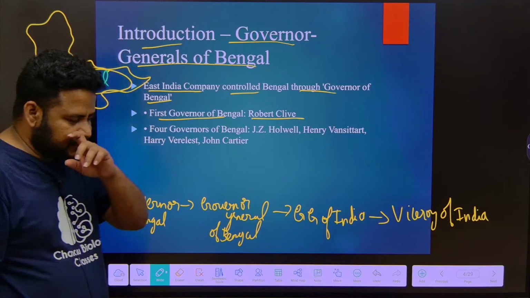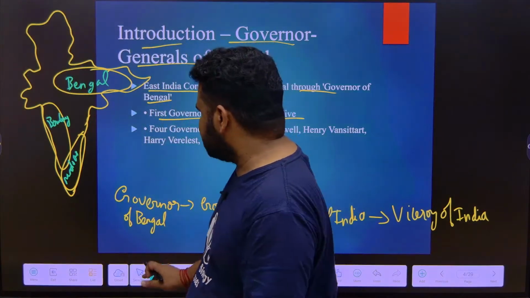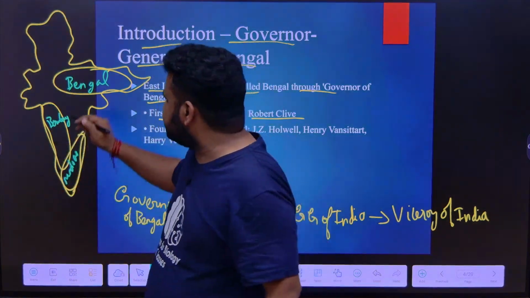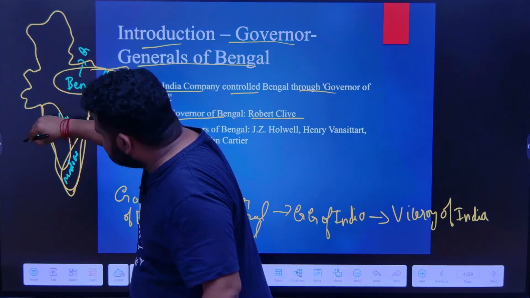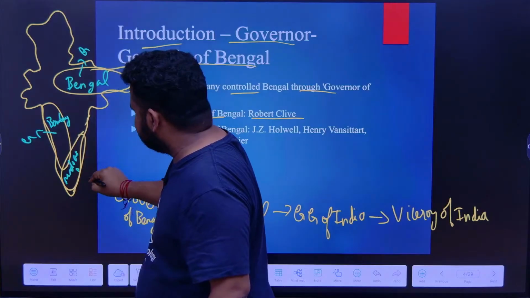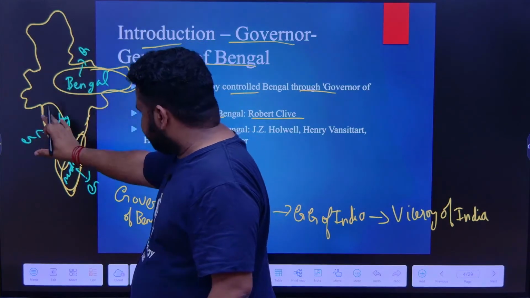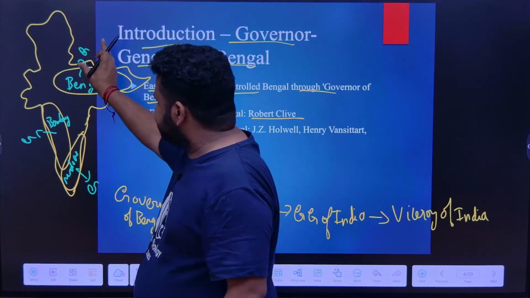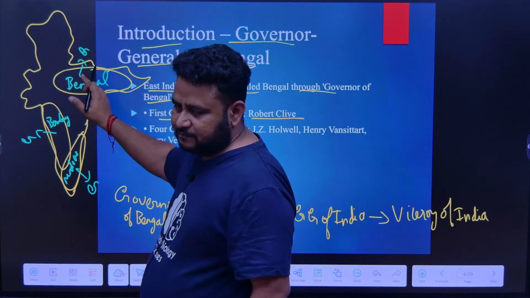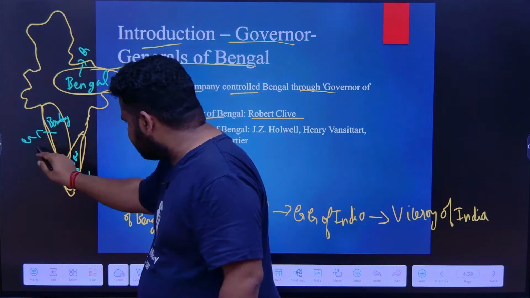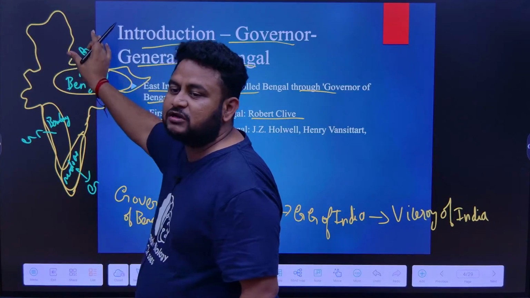Now, I told you there was a Governor of Bengal. Please focus on the board first, I will explain. There was a Governor for Bengal, there was a Governor of Bombay and there was a Governor of Madras. What happened is, when these presidencies were formed, the Governor of Bengal was made Governor General of Bengal. These governors were not made independent governors; they were all made subordinate to this Governor General of Bengal.